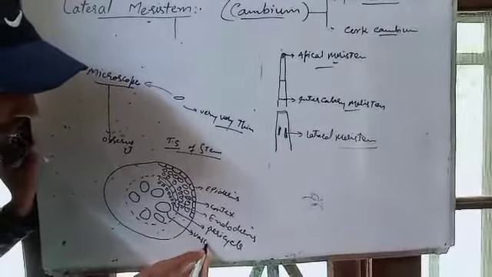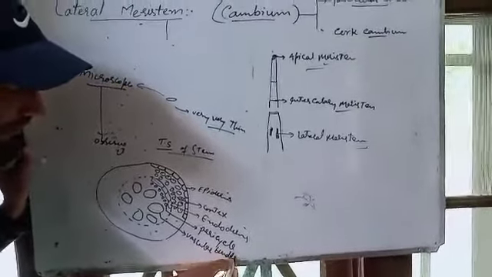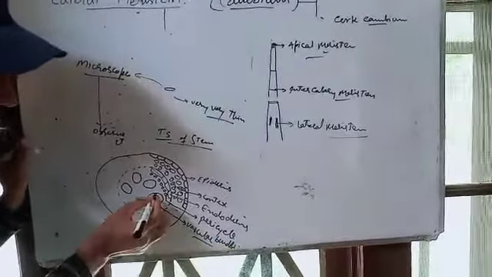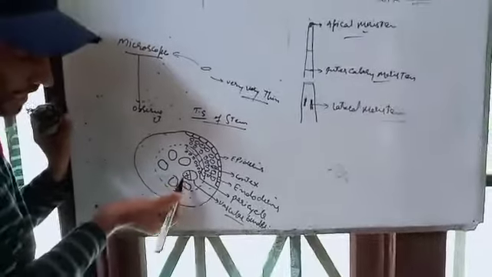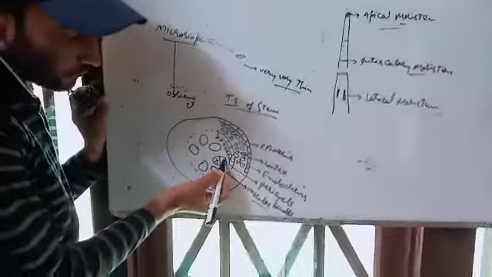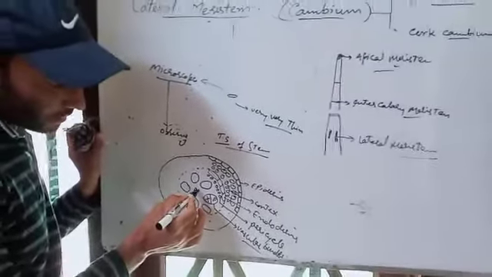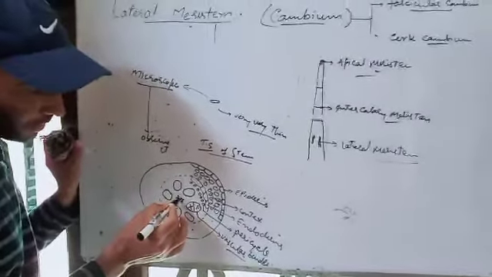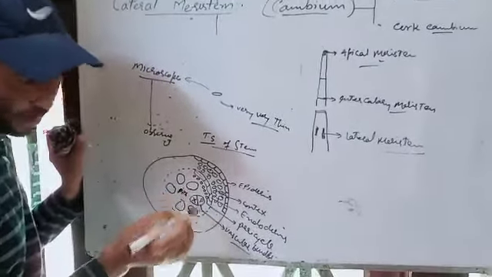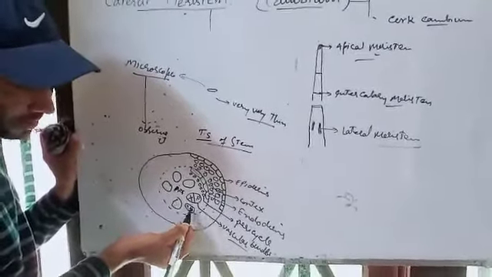Vascular bundle means xylem and phloem. Xylem is towards the inner side and phloem is towards the outer side. This is the pith, P-I-T-H, at the center position.